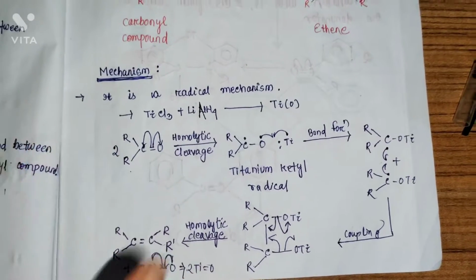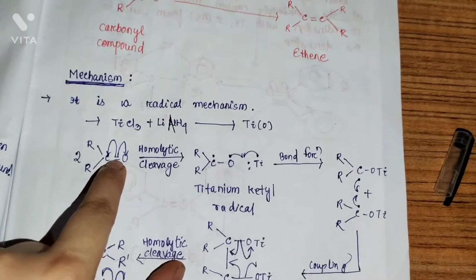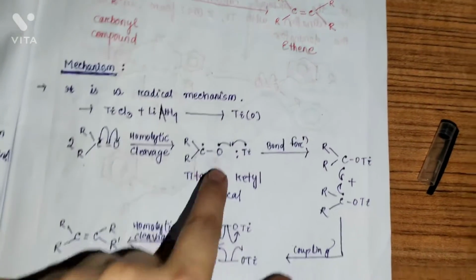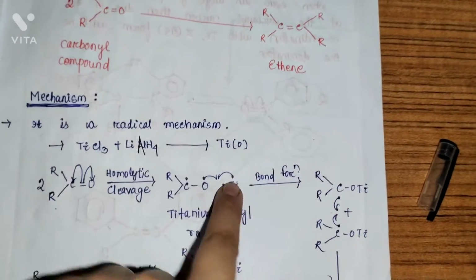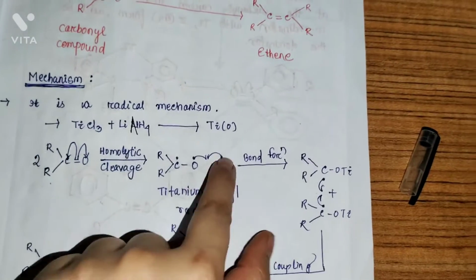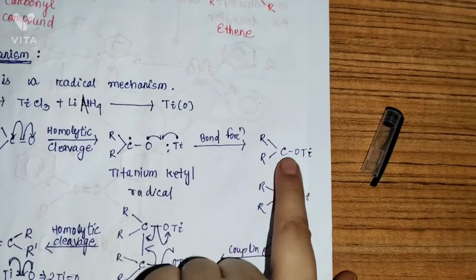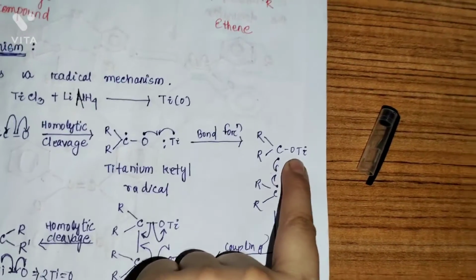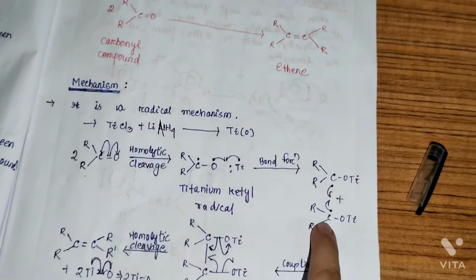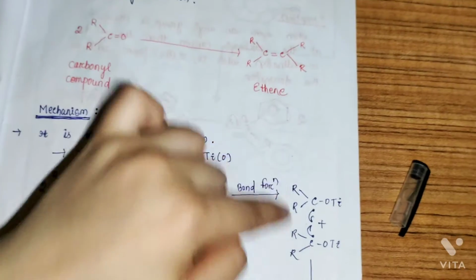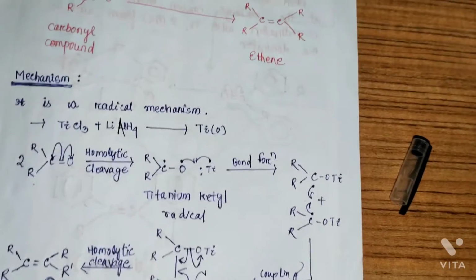When homolytic cleavage is done, what will happen? See, the double bond breaks. So the carbon contains 1 electron and the oxygen contains 1 electron. The titanium has an electron on it, so they will form a bond like this. O-Ti means oxygen and titanium form a bond. Since there are 2 moles, there will be another compound also, and now they will couple together. This electron and this electron will form a bond, that is called coupling.